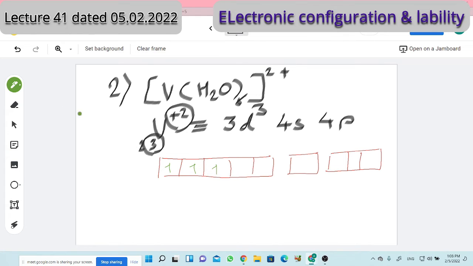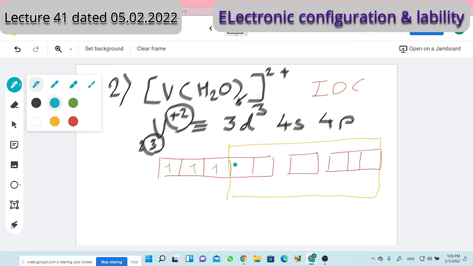If this complex is to occur, I am saying this complex is an inner orbital complex. Then which hybridization should be there? Right, d2sp3, this hybridization should be there. And in those hybrid orbitals, the 6 water molecules will put their lone pairs, and I represent the lone pairs here. So hybridization here is